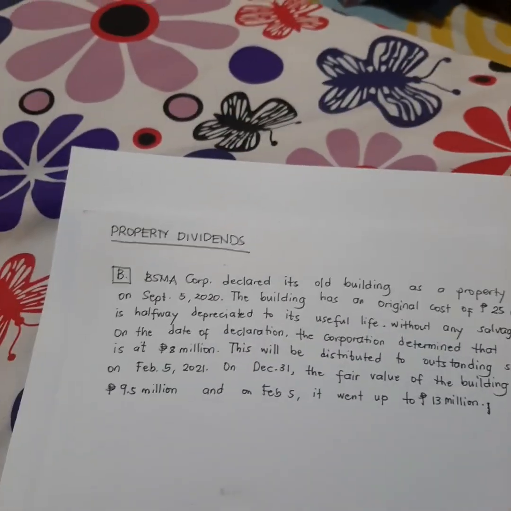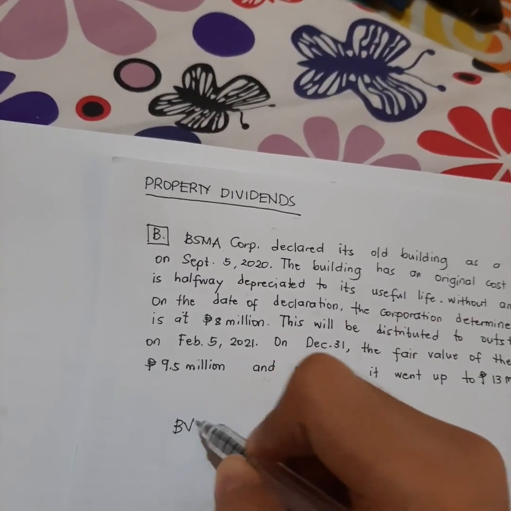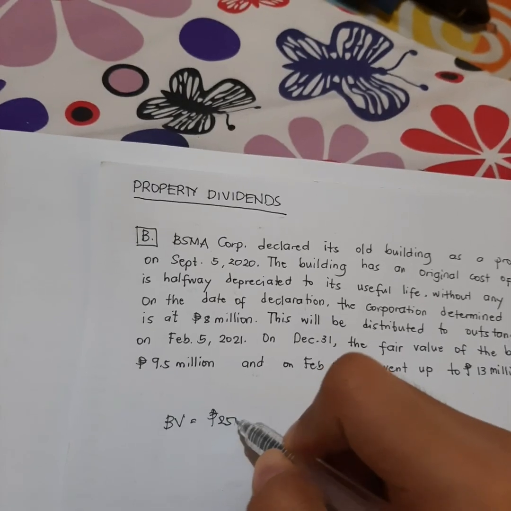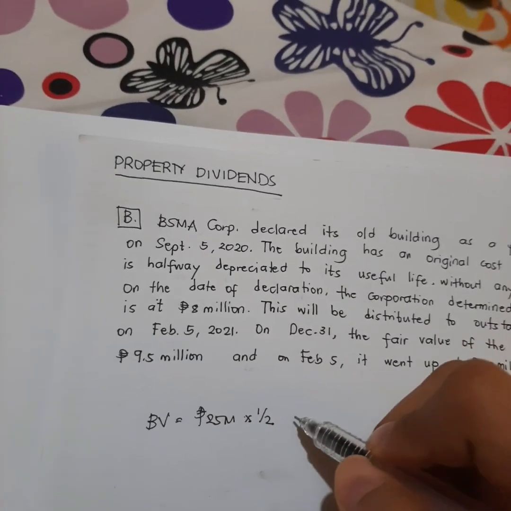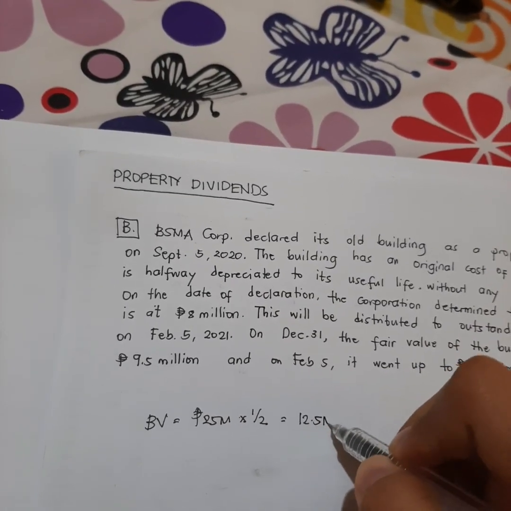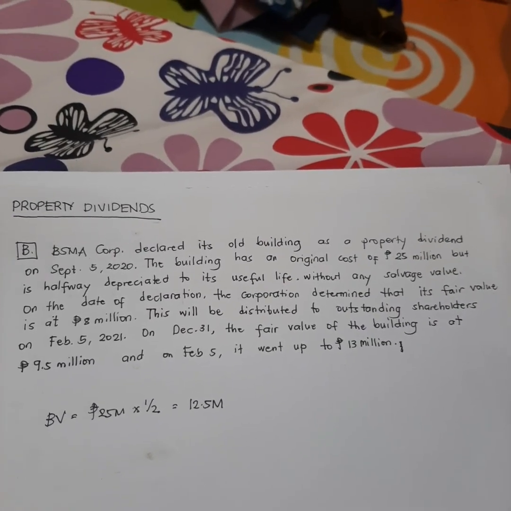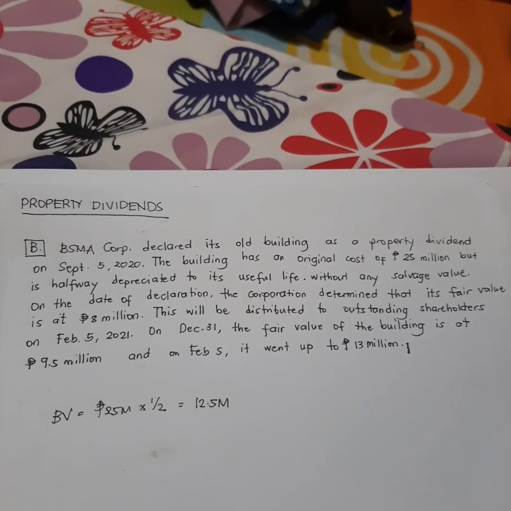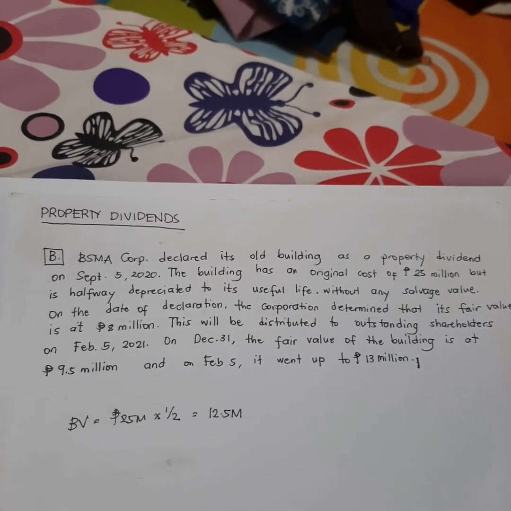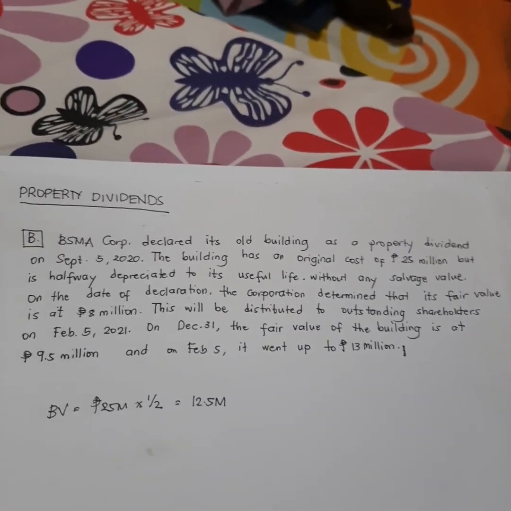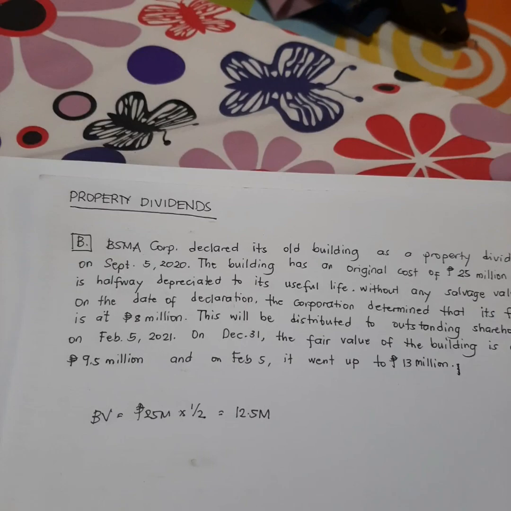Tama po ba? So we have 25. Okay. So we have here. So the book value is equal to 25 million na original cost multiplied by 1/2 dahil yun naman na yung ano niya. So this will be 12.5 million. Okay? On the date of declaration, the corporation determined that its fair market value is at 8 million. So, ito na naman. Sabi nga natin, before we declare a dividend, we must adjust first its price to its fair market value. And another thing that we need to consider is that if the property dividends declared is a building or a PPE, okay?